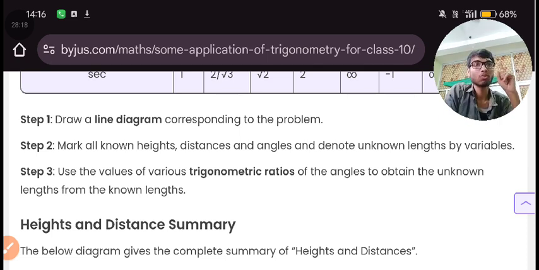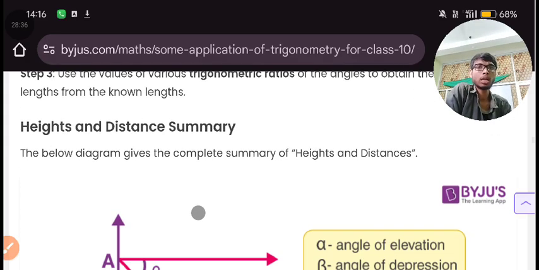Okay, this will be the logic. Next we use the values of various trigonometric ratios of the angle to obtain the unknown length from the known lengths. Height and distance.